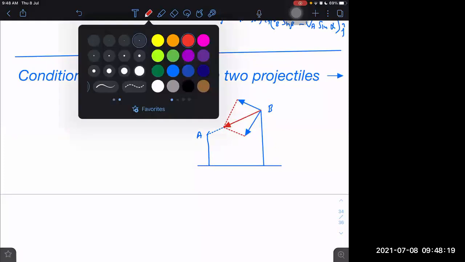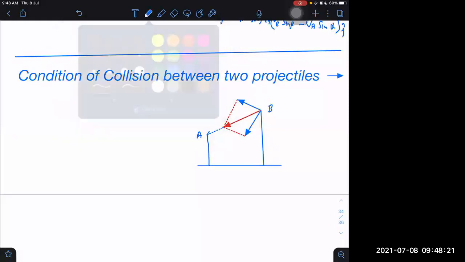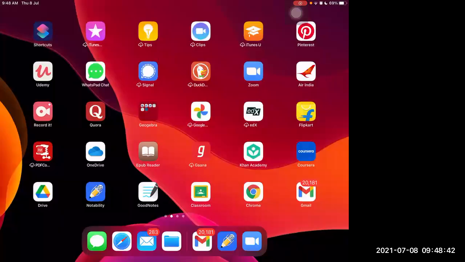Have you understood the meaning? What is this condition?